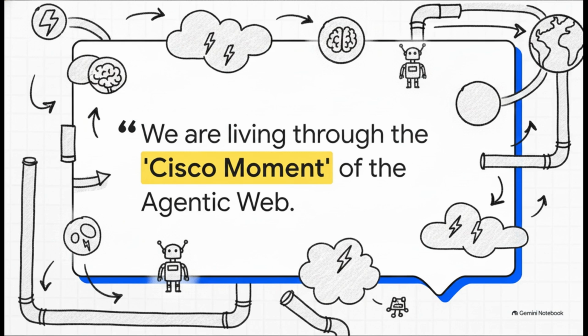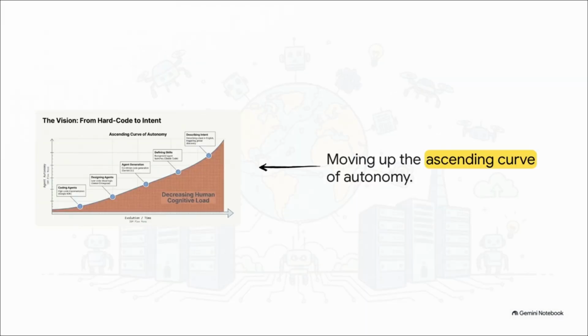The ultimate winners weren't just the folks building standalone models or websites, they were the ones building the connective plumbing, the routers and switches that linked all that intelligence together. As shown in the initial architecture diagram, we are undergoing a massive paradigm shift. We're moving rapidly up what this chart calls the ascending curve of autonomy.